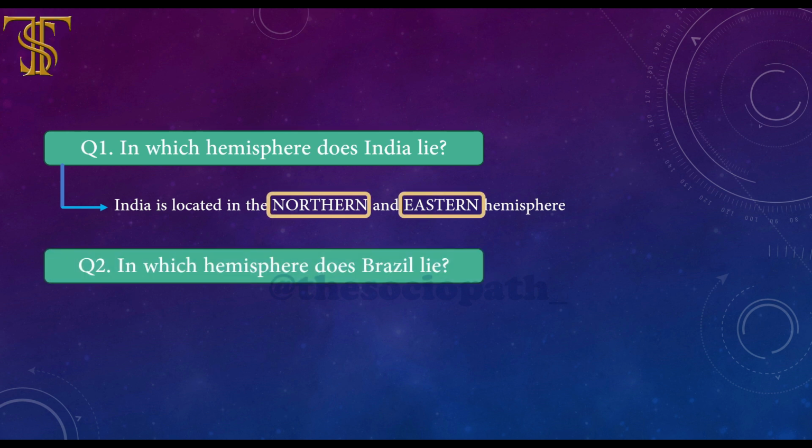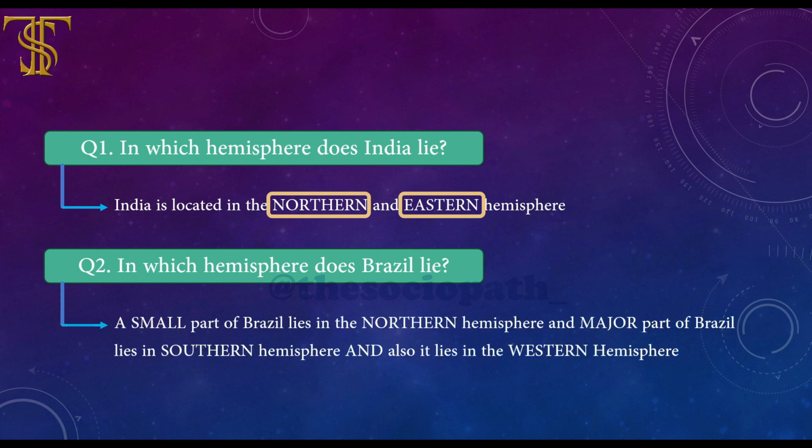Question number 2. In which hemisphere does Brazil lie? A small part of Brazil lies in the northern hemisphere and a major part of Brazil lies in the southern hemisphere, and also it lies in the western hemisphere.